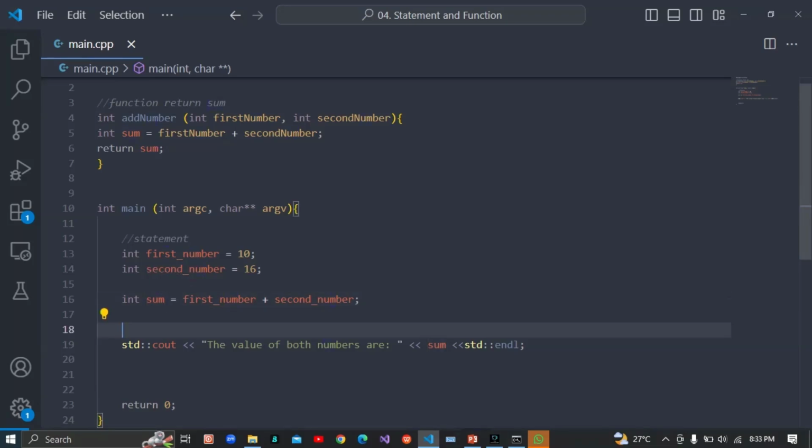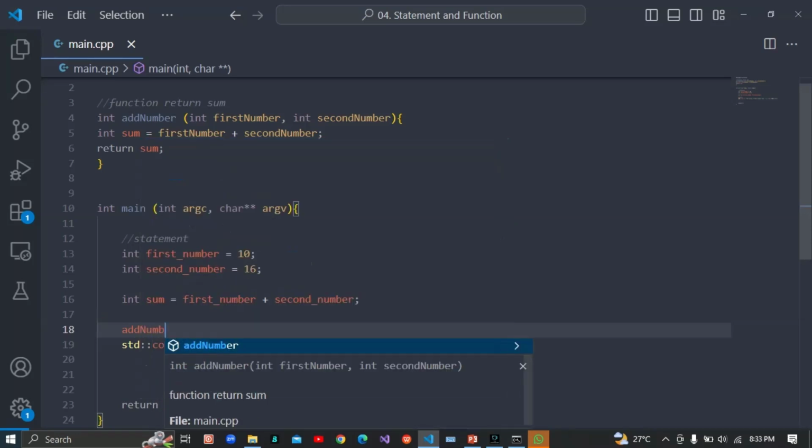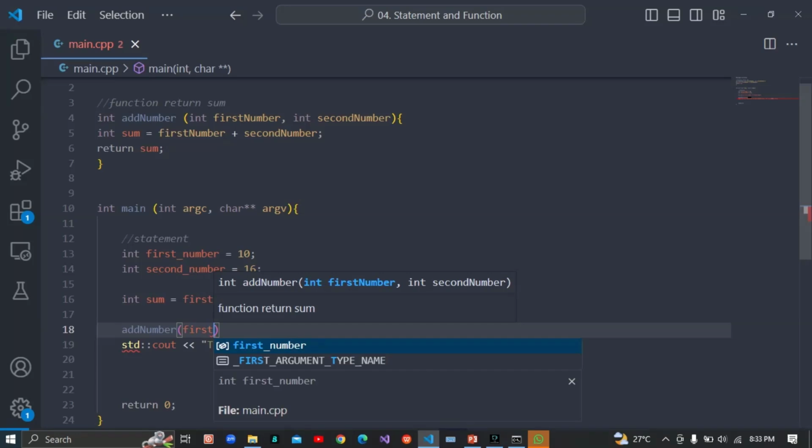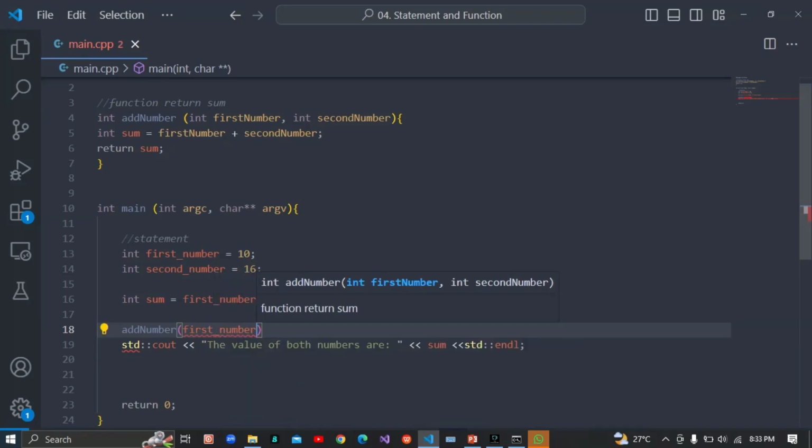I'm going to say add number, and add first number, comma, and second number. I'm going to put this there, and I'm going to say sum.